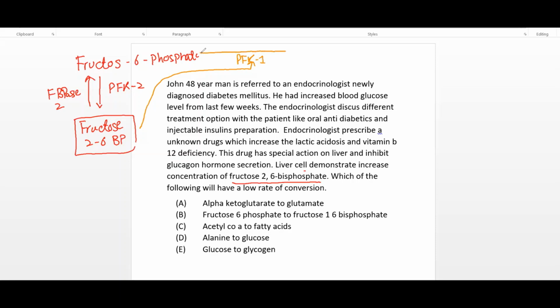This enzyme is the rate limiting, rate determining enzyme for the glycolysis pathway, and it converts fructose 6 phosphate to fructose 1,6 bisphosphate. The phosphofructokinase 2 enzyme is induced by insulin.